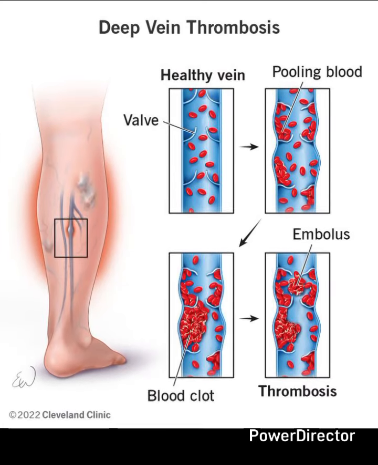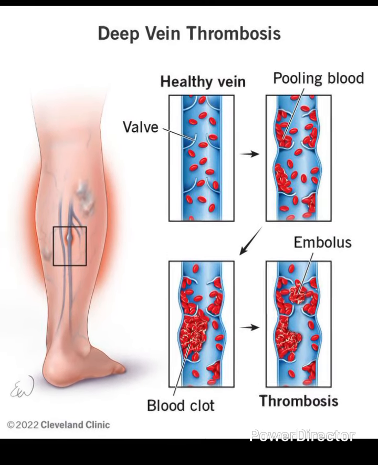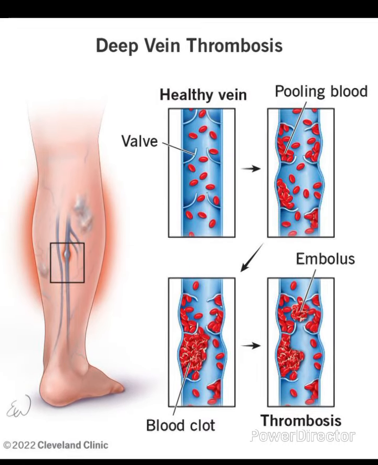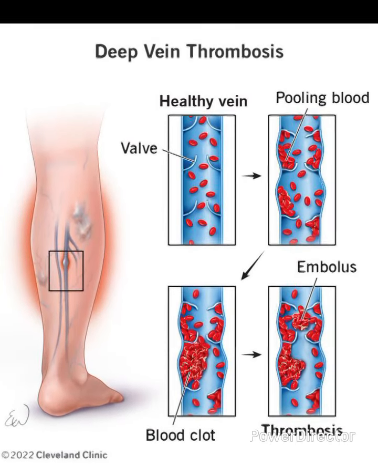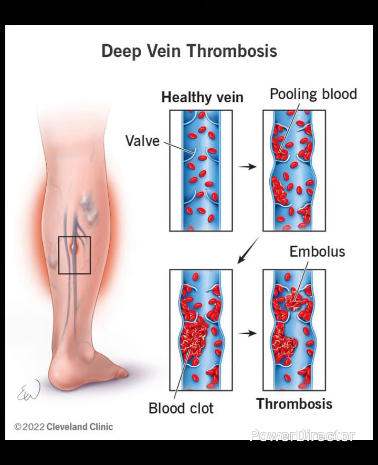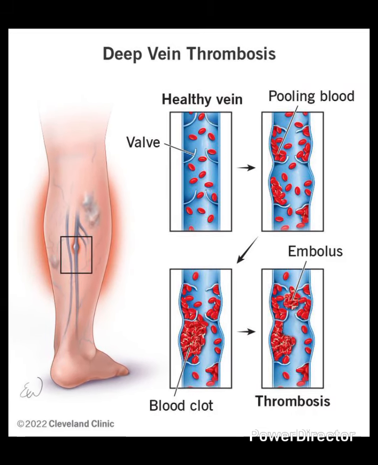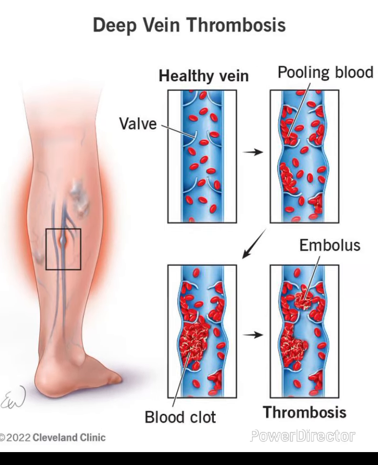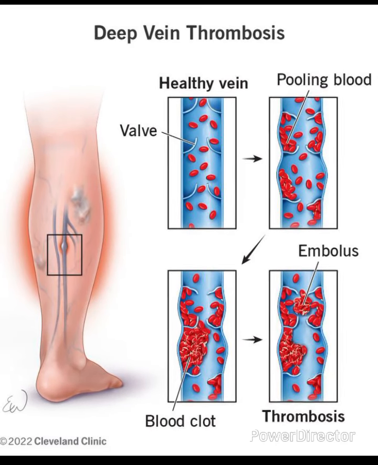Hi viewers, today I am discussing deep vein thrombosis. Deep vein thrombosis is a condition where a blood clot forms in one or more of the deep veins. Most commonly it occurs in the legs, but it can also occur in the arms, pelvis or other parts of the body. The clot can partially or completely block blood flow in the vein.